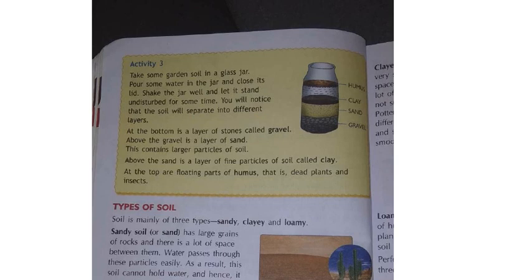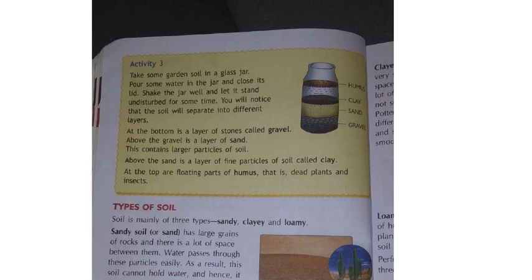After some time this sand will change into these many parts. See, humus, clay, sand, gravel, all this will be formed. What are all these, I will say now. See, this soil has changed into different layers. There are 1, 2, 3, 4, 5 layers. What are all these, we shall see now. At the bottom, that means down, is a layer of stones called gravel.